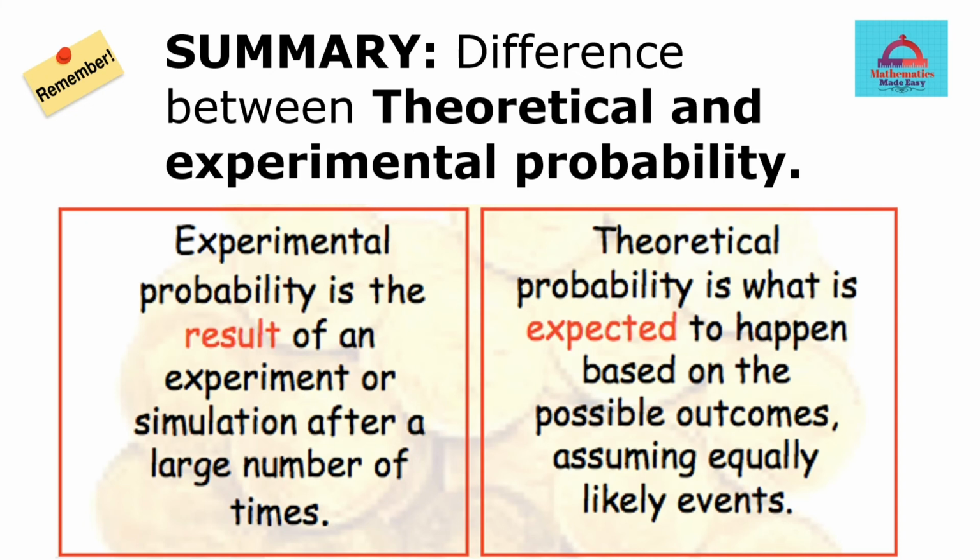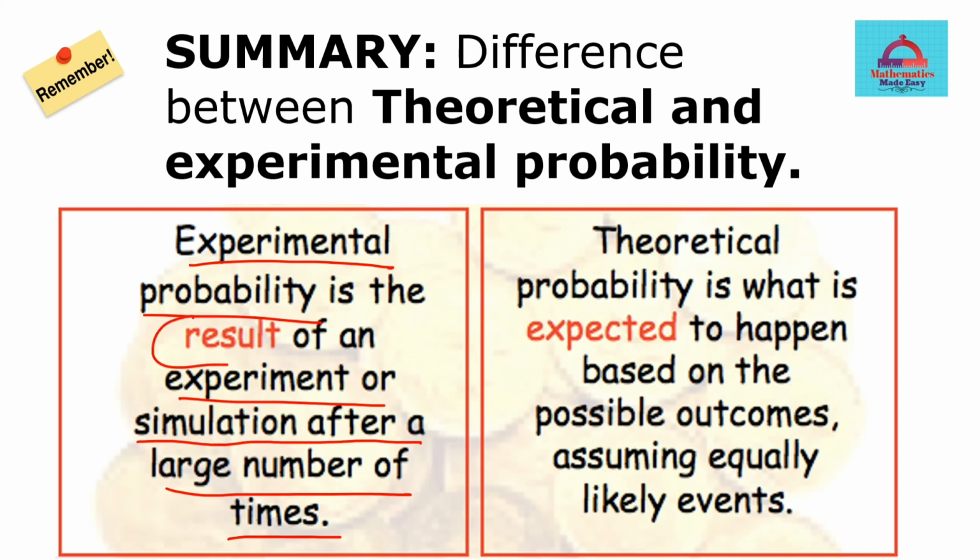In experimental probability, the result is based upon the experiments that we are conducting or the simulation that we are running, after repeating the experiment a number of times. So experimental probability is the actual probability which you calculate on the basis of the results or observations that you get.